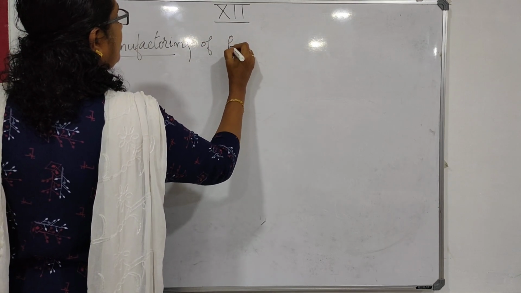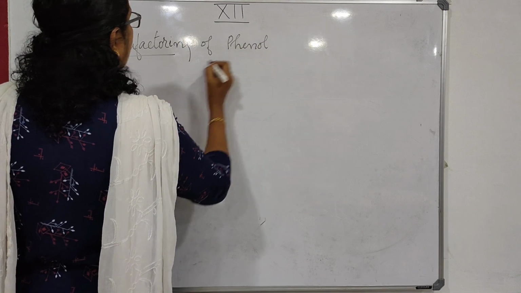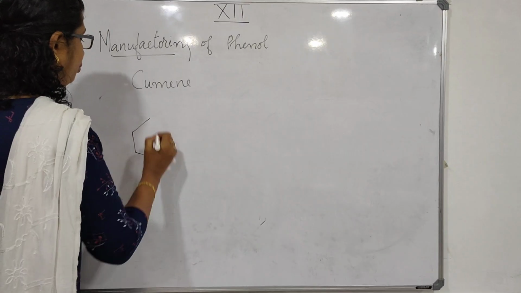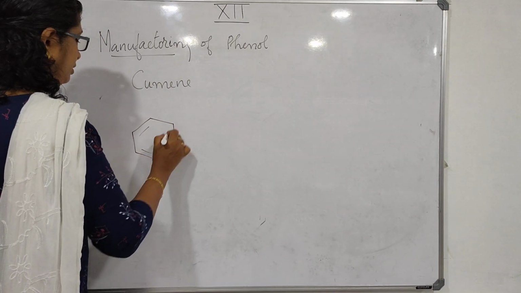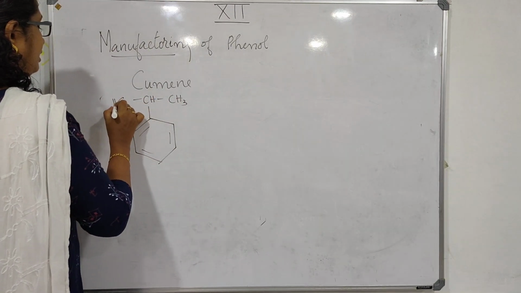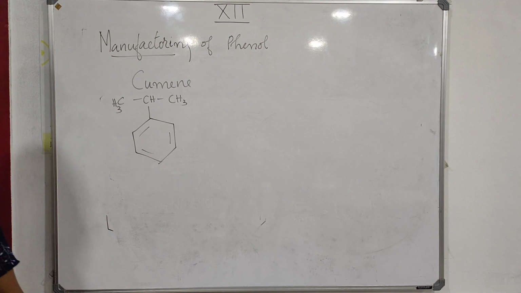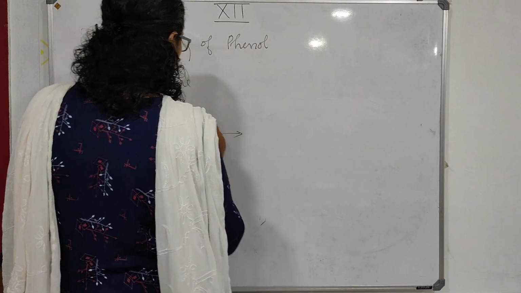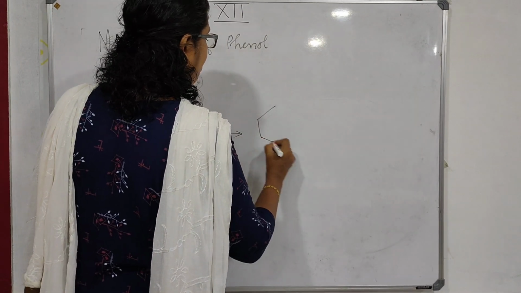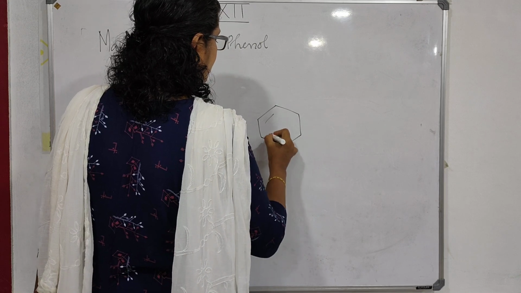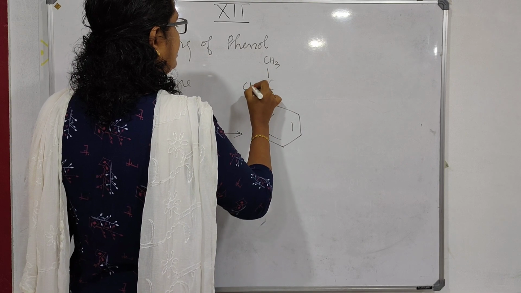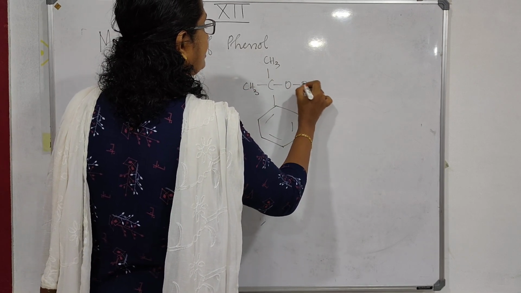Cumene is 2-phenylpropane, with CH3, CH3 groups. This is cumene. Cumene is subjected to air oxidation. You will get cumene hydroperoxide, with CH3, CH3, OOH.